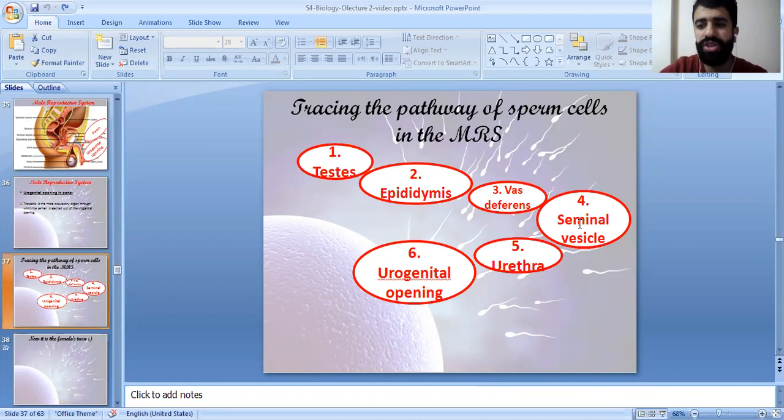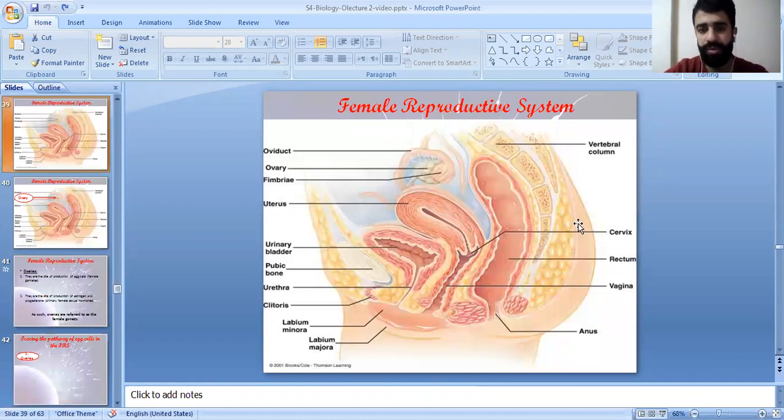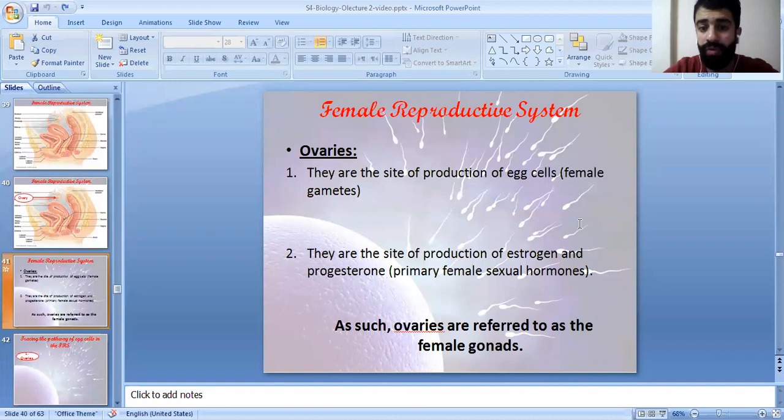Now we're almost done with the male reproductive system. Let's move now to the female reproductive system. Let's talk about the ovaries. What are the ovaries? The ovaries are the site of production of the egg cells, the female gametes.